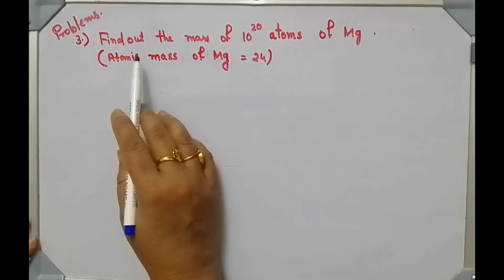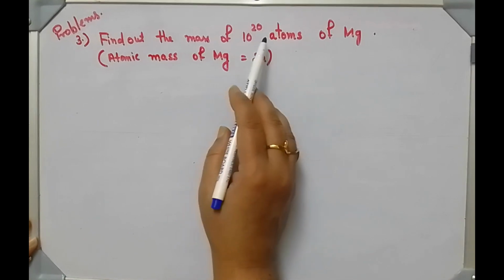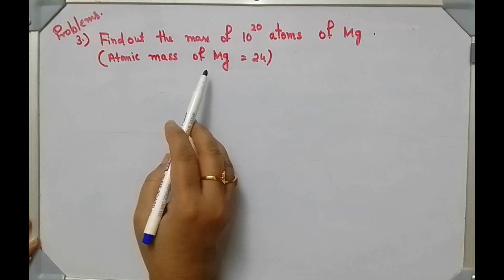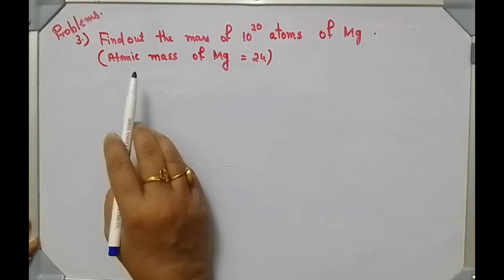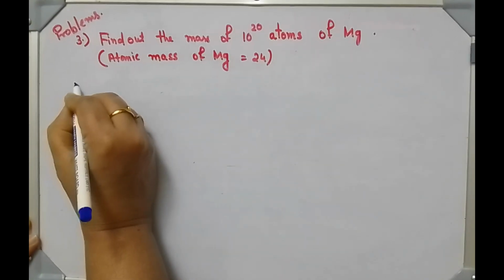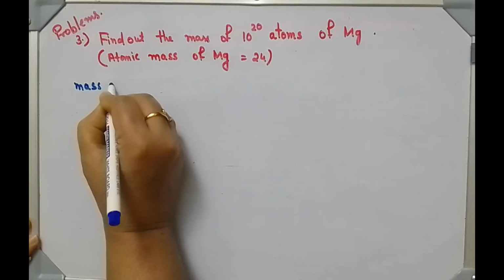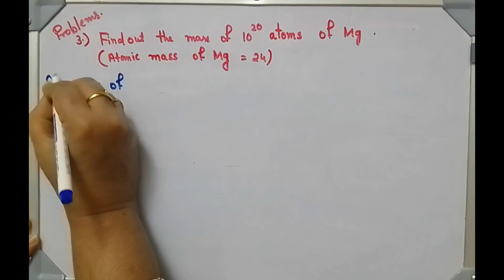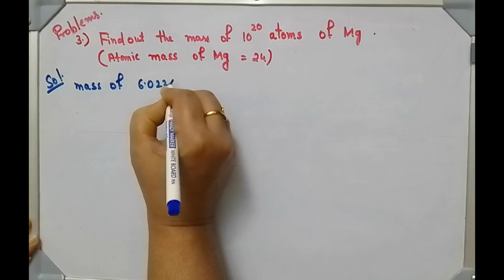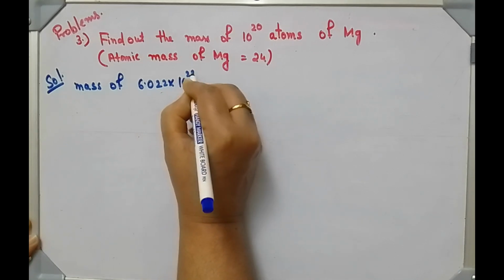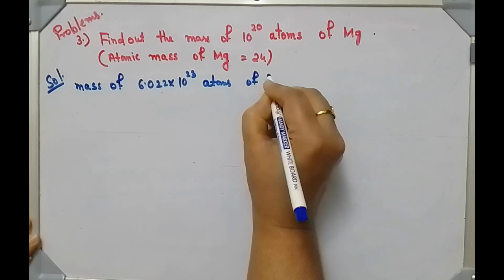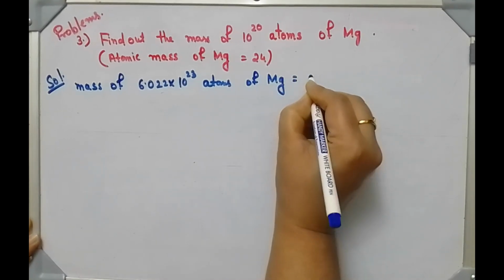Next problem. Find out the mass of 10 to the power 20 atoms of magnesium. It is given atomic mass of magnesium is 24. Therefore, gram atomic mass is 24 gram. That means mass of Avogadro number of atoms of magnesium is equal to 24 gram.